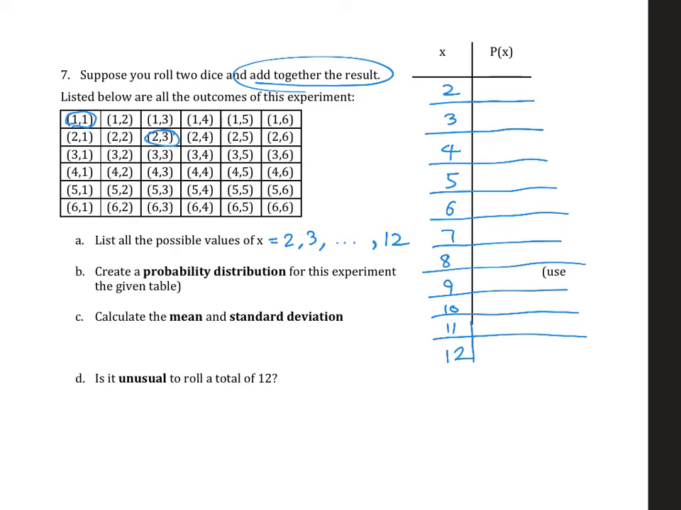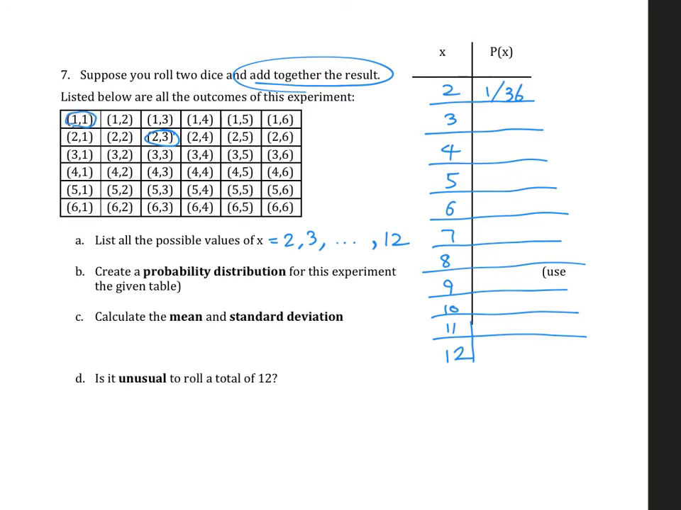So let's look at the first one, 2. I'm thinking in my head, how can I get 2 as a result? Well, the only way I can get 2 is by rolling 1 and 1. That's it. So I have 1 outcome out of the 36 outcomes total. I put 36 on the bottom because when I roll 2 dice, it's 6 by 6. So there are 36 possible outcomes, and out of those, only 1 will give you 2 as an answer.